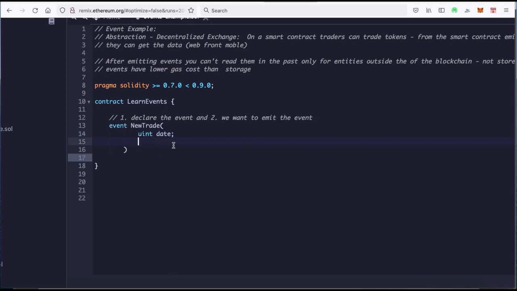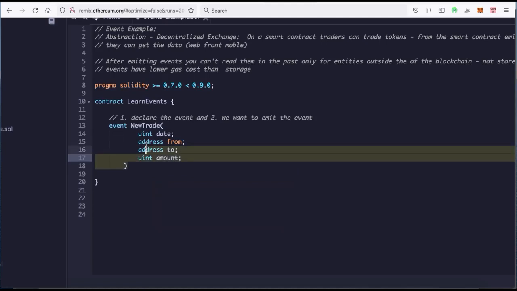What else is important? Well, the addresses, like the address of the trades. Where is this trade coming from and where is it going? So we can create an address from and an address to. And then what else would be important? The amount. If we're doing a trade, they want to see what the amount is. So let's make an amount. This is all it takes to declare the event.